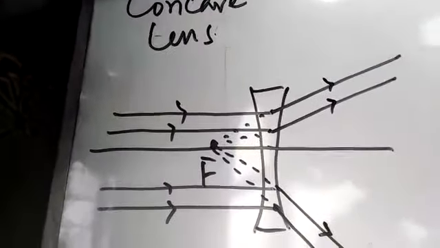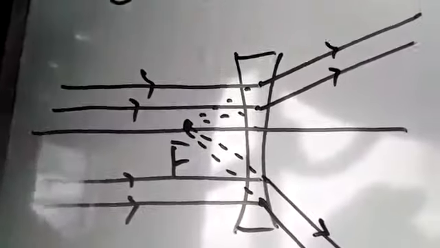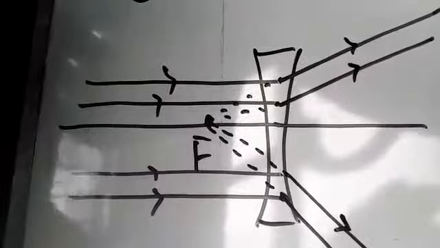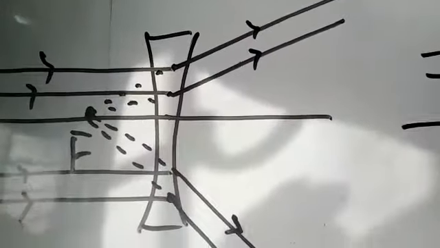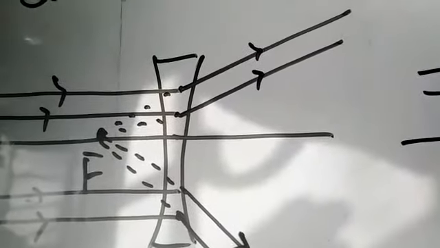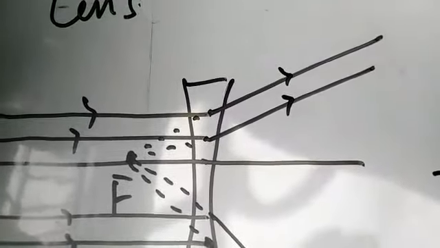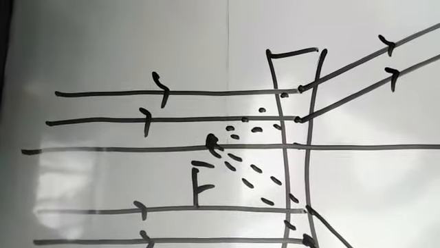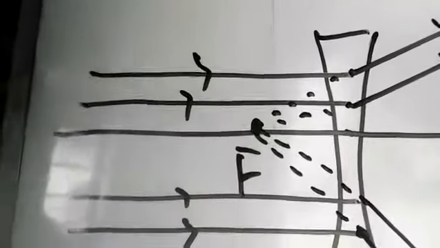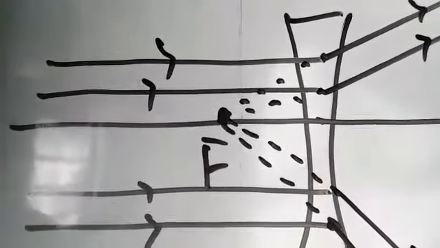You can see in the diagram, these are the rays of light coming from one medium, and after entering a concave lens, the refraction occurs, but the rays of light are dispersing, are diverging. But when we artificially extend these rays of light in a backward direction, they look like they are intersecting or joining at a point, and that point is called the principal focus.